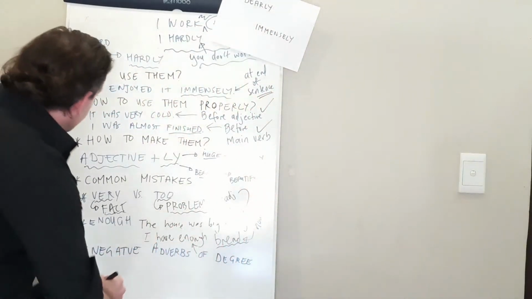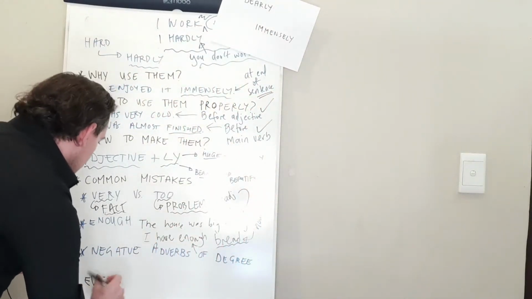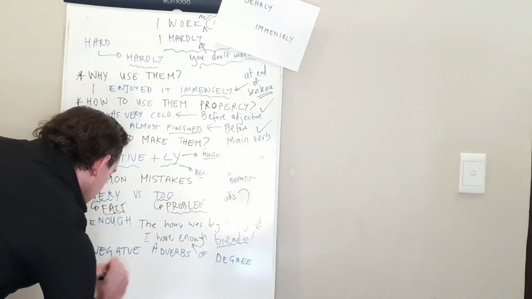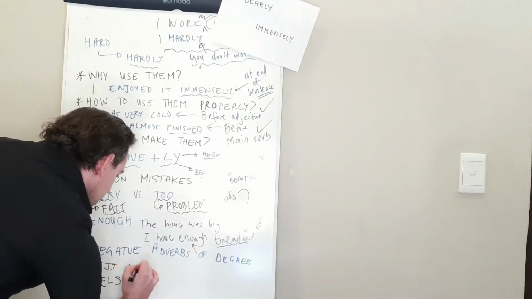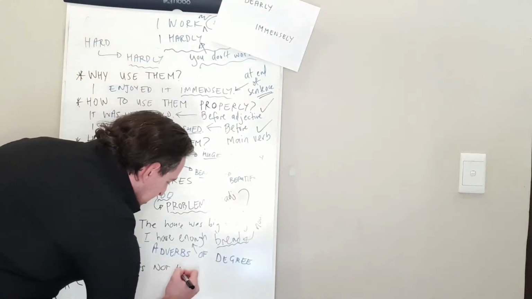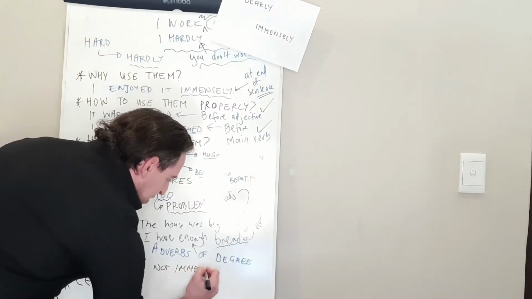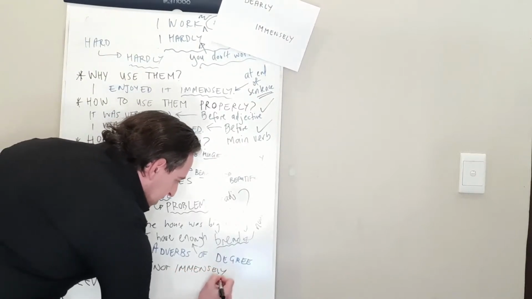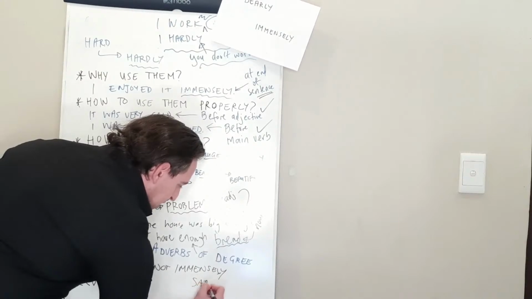Let's write down a sentence. So we can say, it was not immensely satisfying.